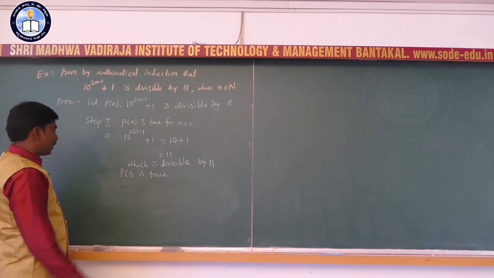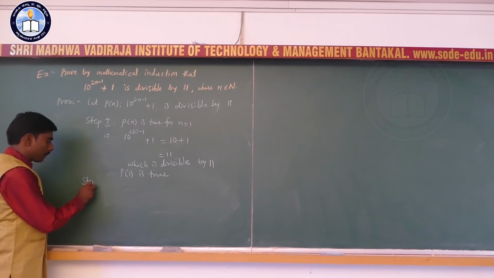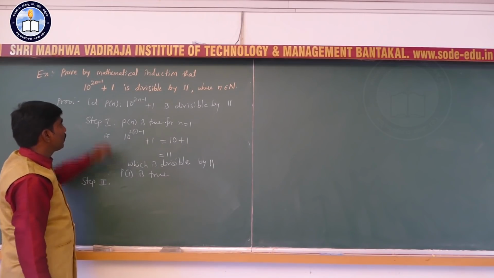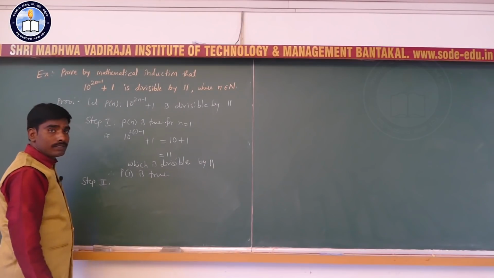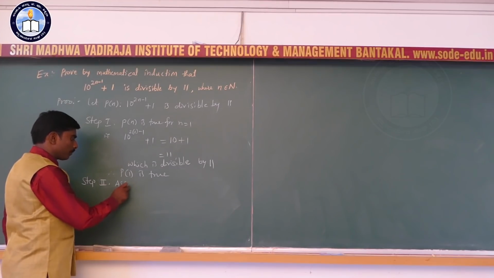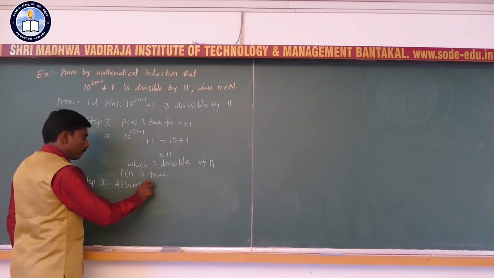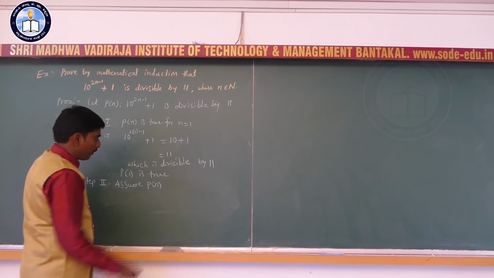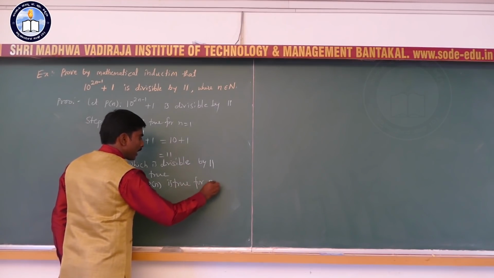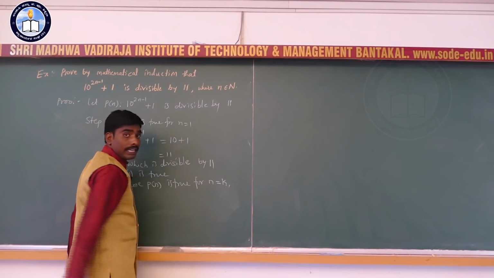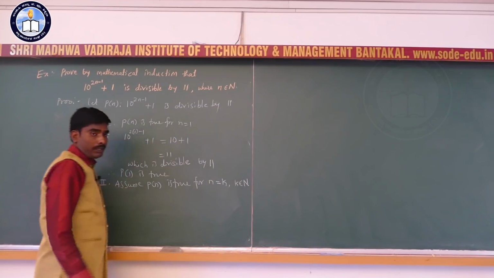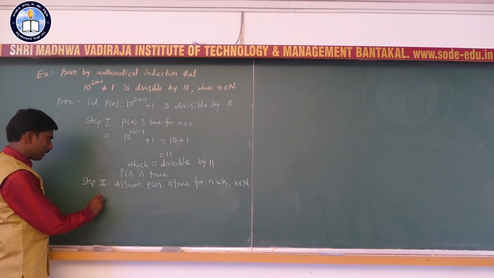Okay. So next, we move to the second step, step 2. Here we are going to assume the given statement P of n is true for n equal to k, where k is a natural number. K is any natural number.